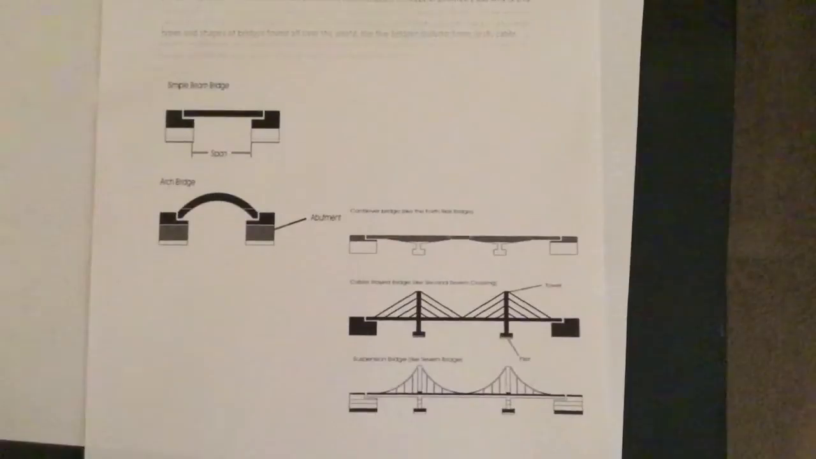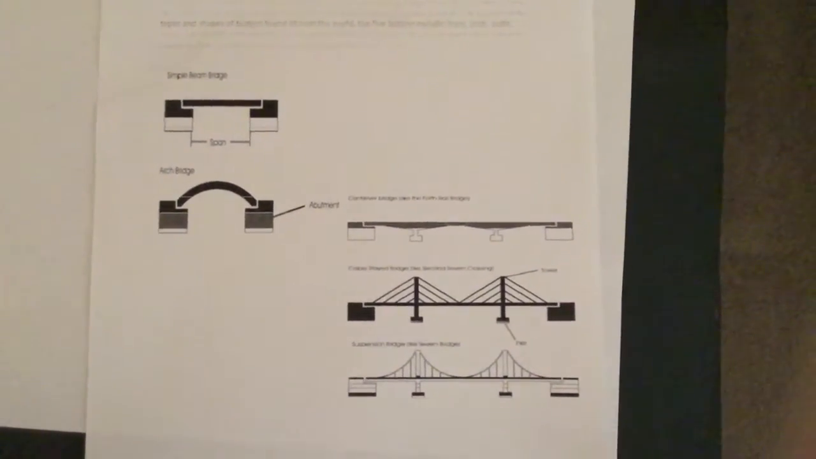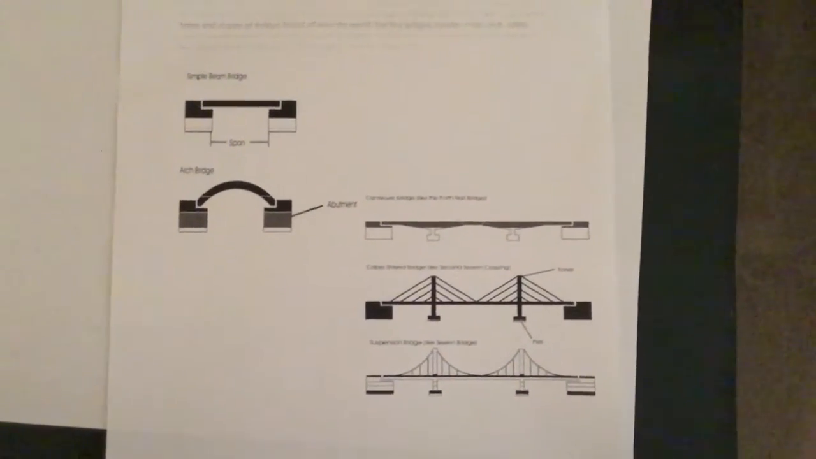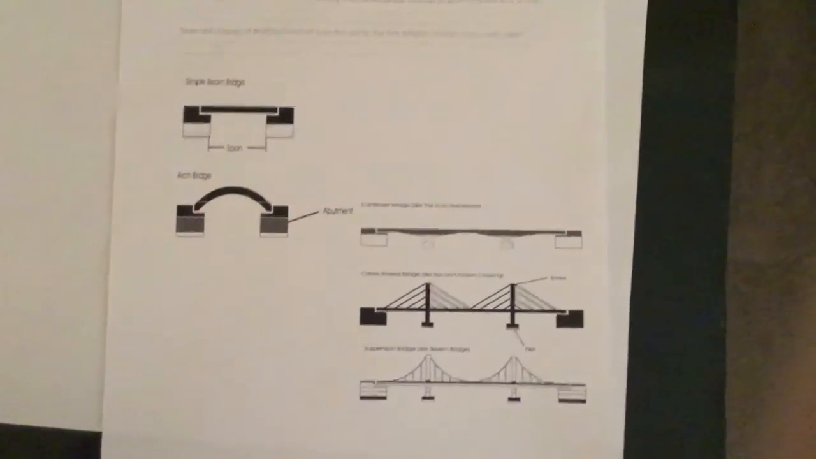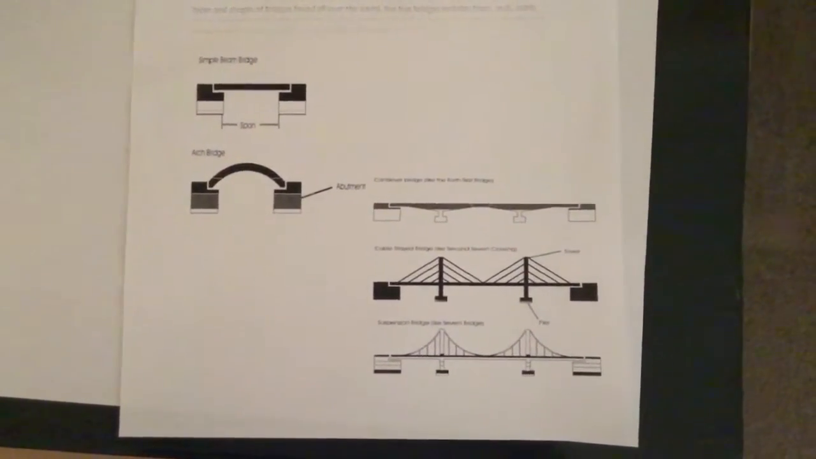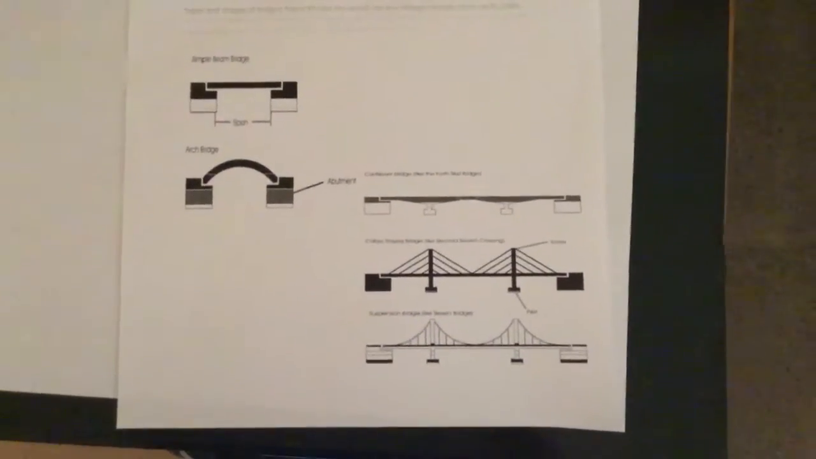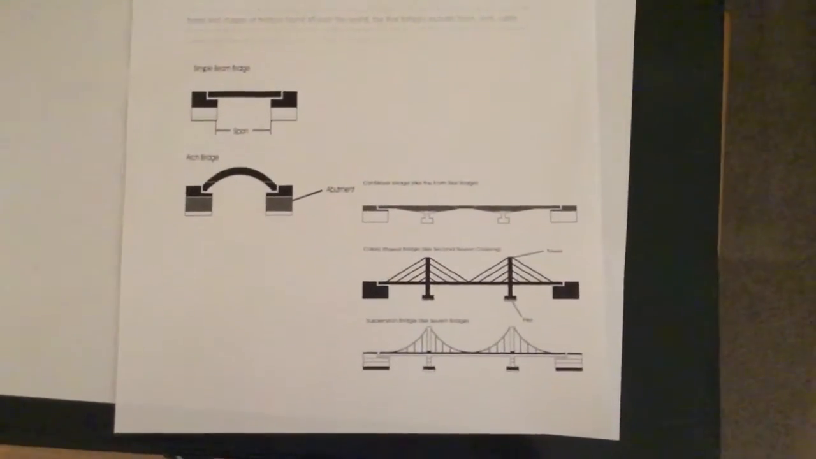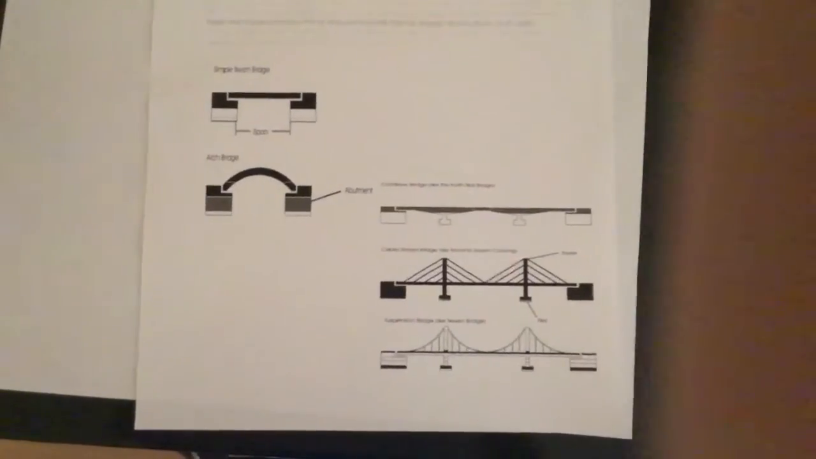Here is a quick overview of what each bridge looks like. So up the top left, we've got the simple beam bridge. Below that, we've got the arch bridge. On the right of the arch bridge, we've got the cantilever bridge. Below the cantilever, we've got the cable bridge, and just below the cable bridge is the suspension bridge.